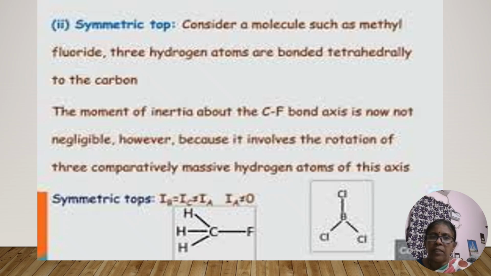But here, Ia is not equal to 0, a little bit of moment of inertia can be expected about the bond between C and F. So the main example for a symmetric top molecule is methyl fluoride, where we have the above mentioned rotations. Here, IB is equal to IC, which might be equal to Ia also. But here Ia is not equal to 0. But in the linear molecule, we found Ia is equal to 0 for easy rotation.